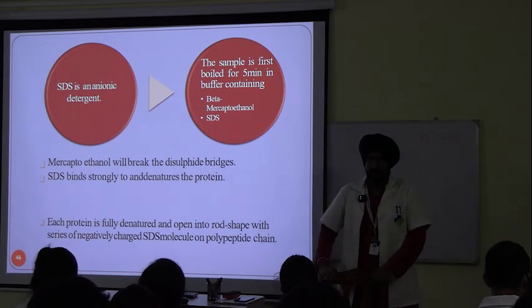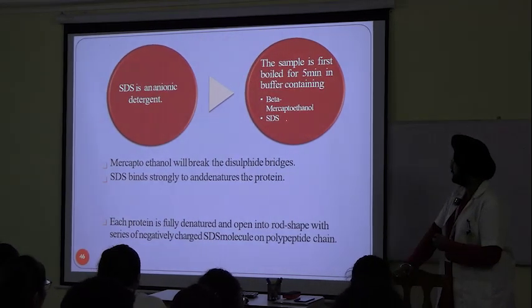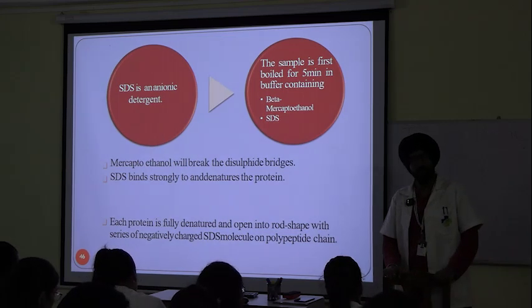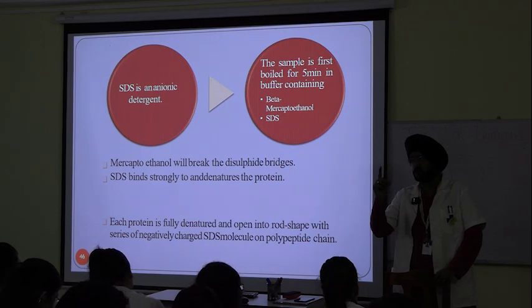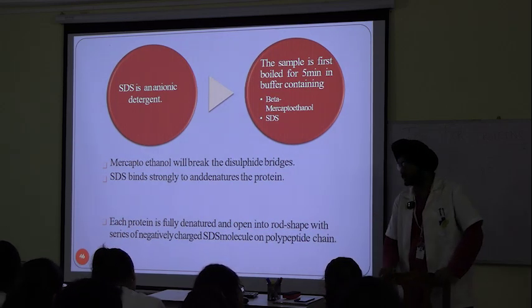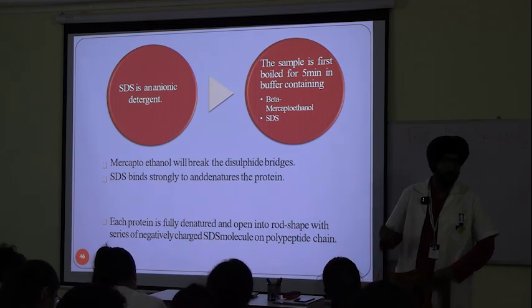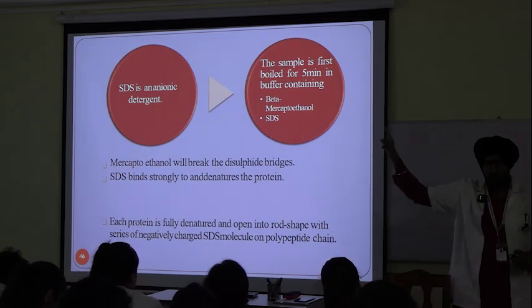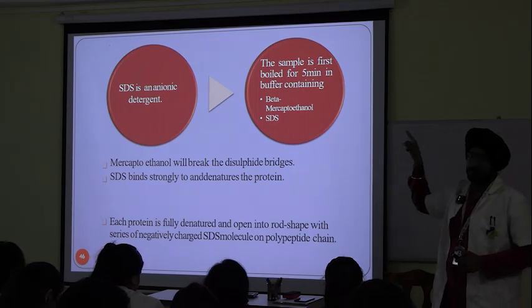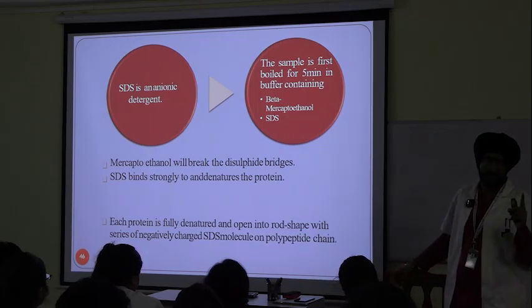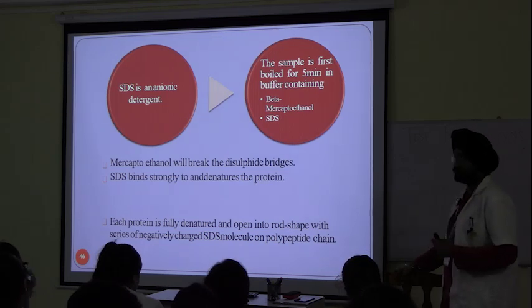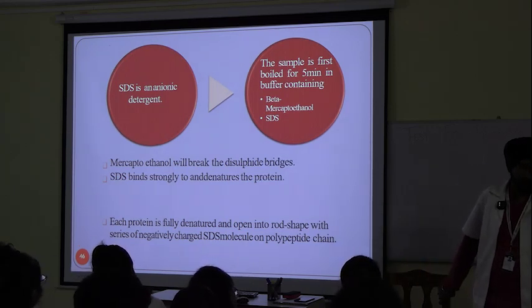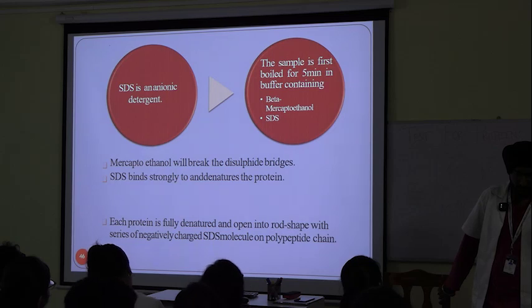Okay? And SDS. Why is a sulfur containing group important? Because proteins have a very important bond, the disulfide bonds. We have to break those disulfide bonds. To break them, we are boiling with beta-mercaptoethanol and SDS. SDS serves a different purpose, I'll tell you. So what is the function of beta-mercaptoethanol? To break the disulfide bonds in protein.